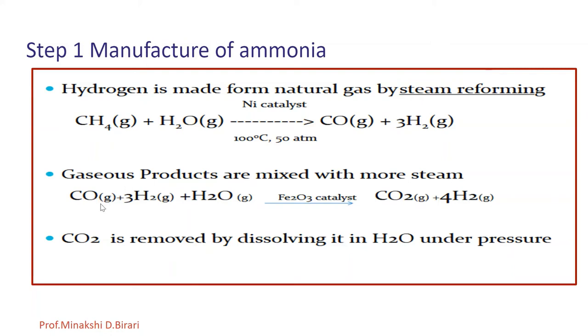So CO plus 3H2 plus H2O in the presence of an Fe2O3 catalyst gives CO2 gas plus 4H2 gas. This CO2 is removed by dissolving it in H2O under pressure. So we get hydrogen, which is one of the raw materials for the manufacturing of ammonia.